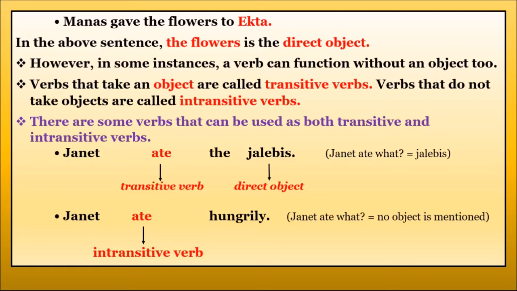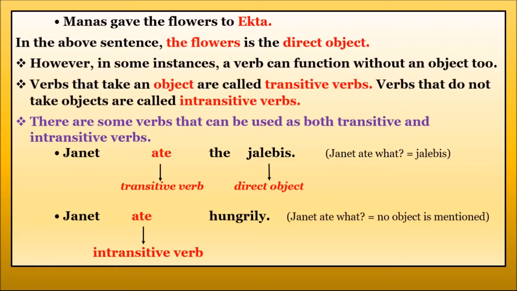For example, if we see here, I moved the chair. Moved is an action, but this action was received by what? Chair. So this is called a transitive verb. Some verbs are transitive because an object is receiving the action of the verb.